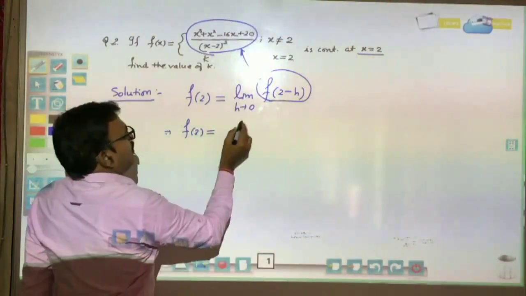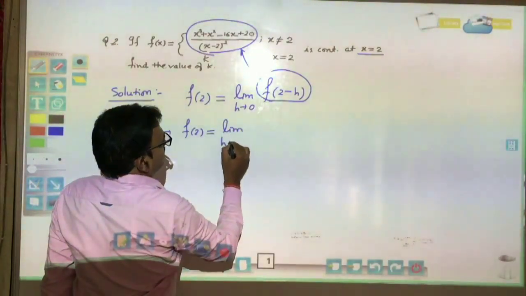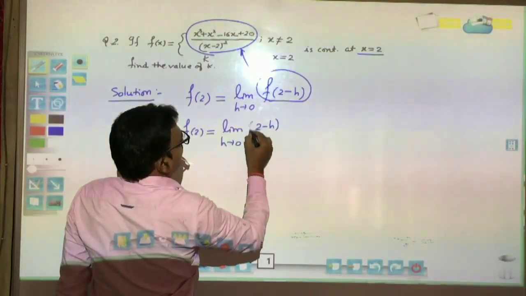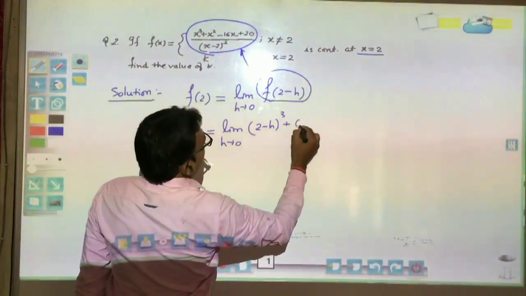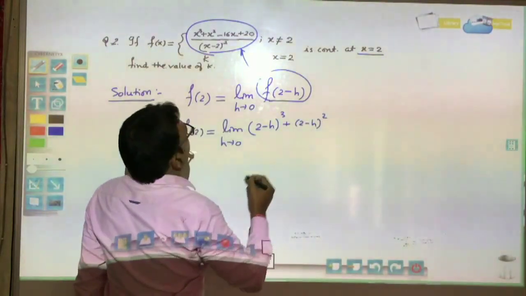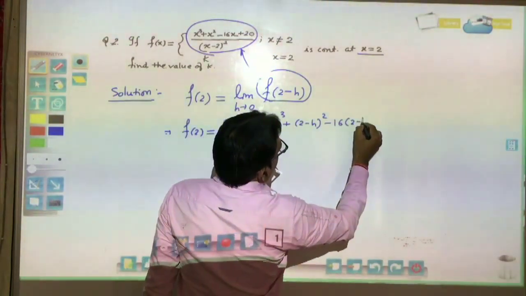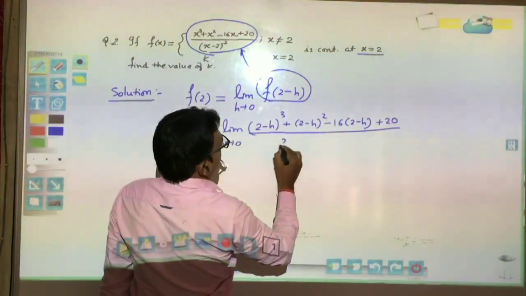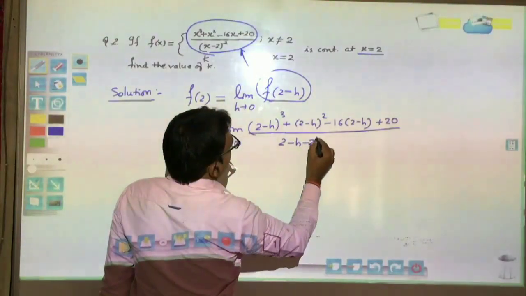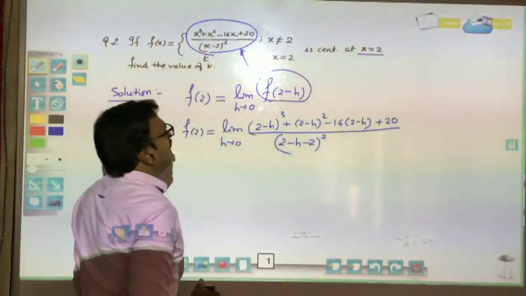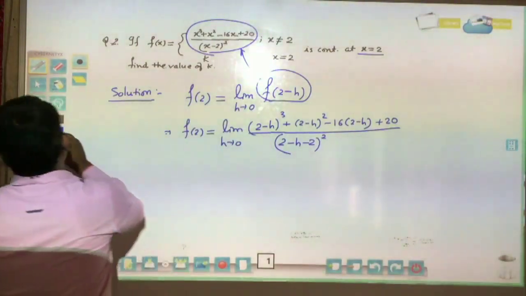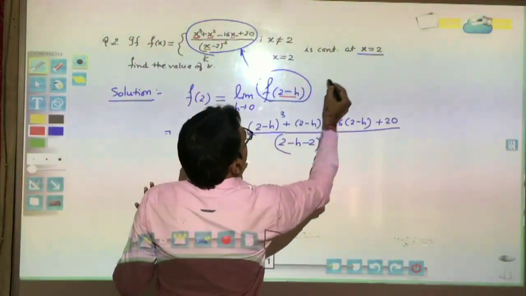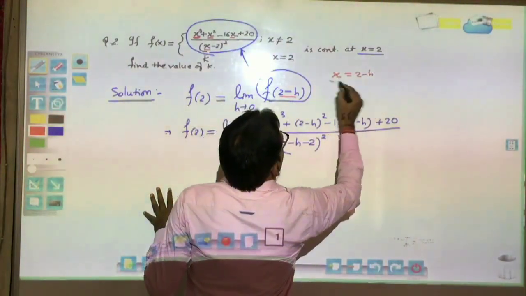It means we will use this function as 2 minus h cube plus 2 minus h square minus 16 into 2 minus h plus 20, divided by 2 minus h minus 2 whole square. Actually all the x will be replaced by 2 minus h. This should be remembered.